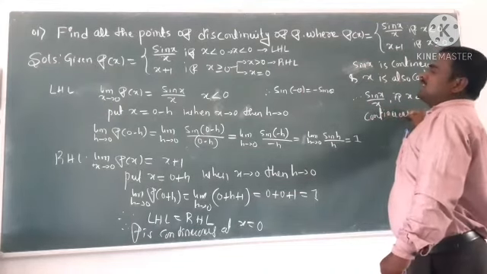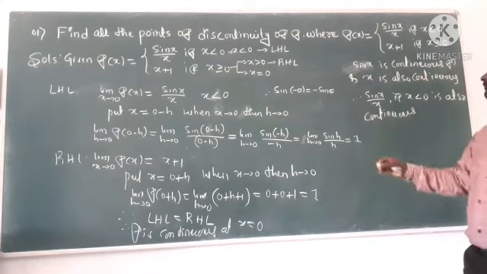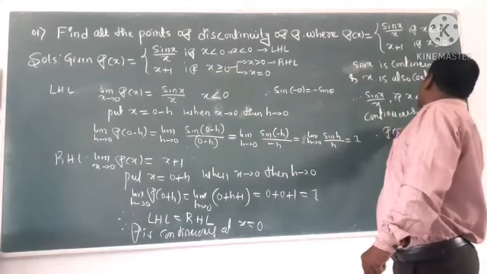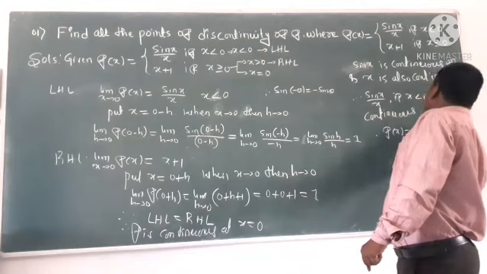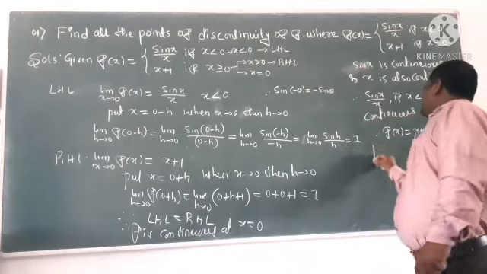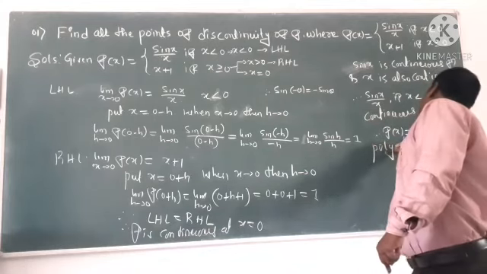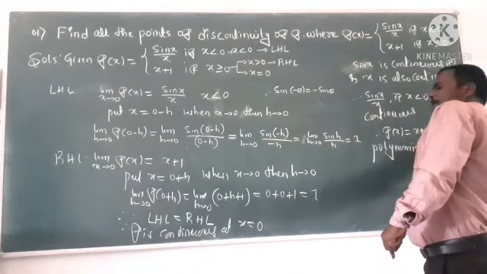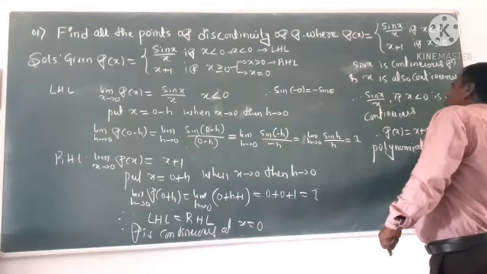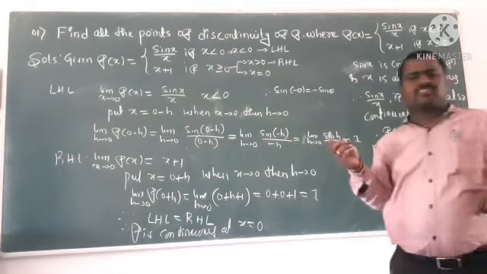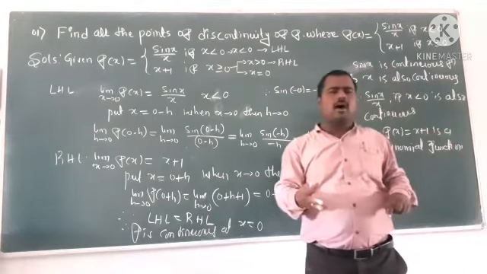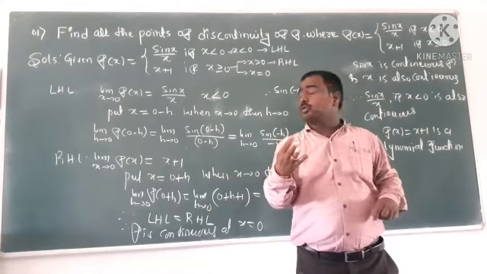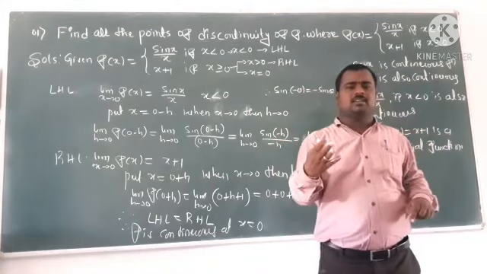So the last one, f of x equal to x plus 1, is a polynomial function. Hence all the functions are continuous except at this point; other points are discontinuous. So we will go to a few more examples in the next class. Thank you so much.